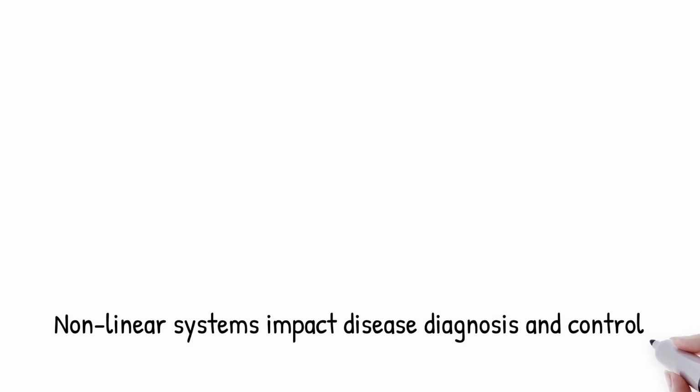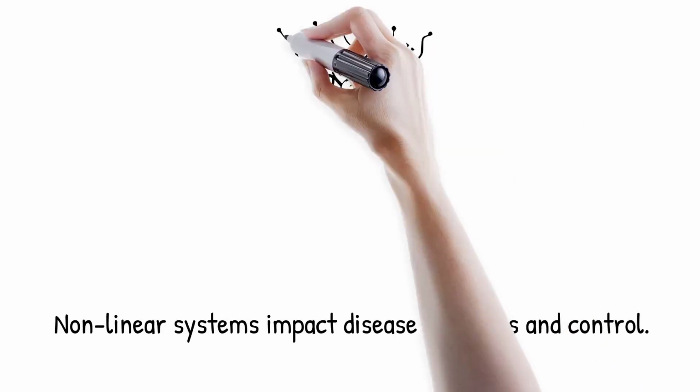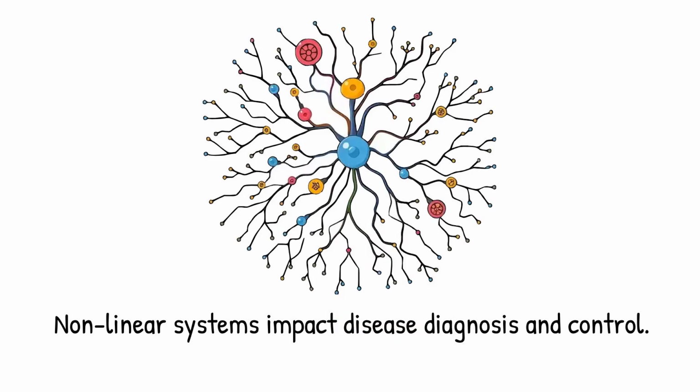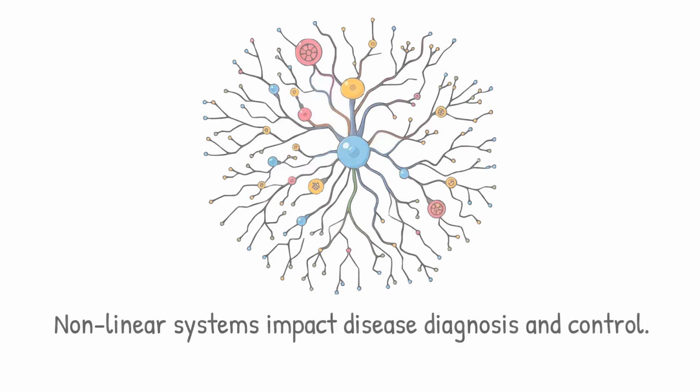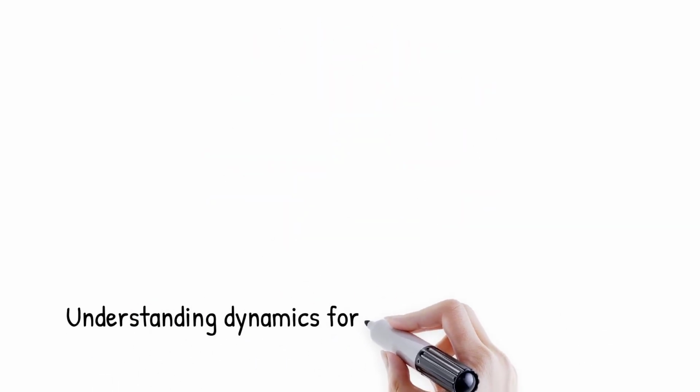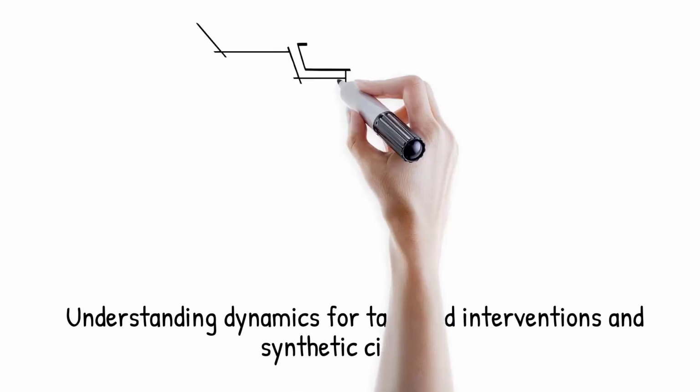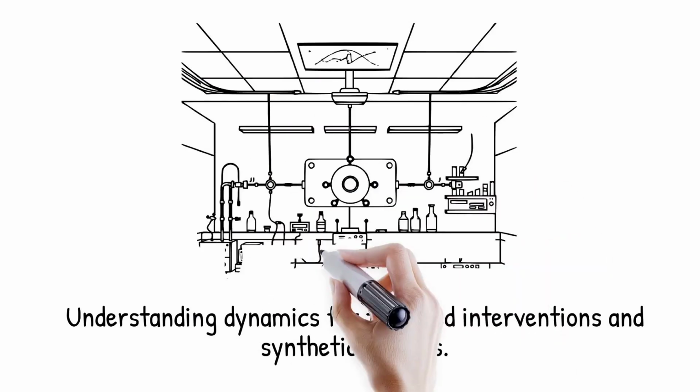Decoding nonlinear systems has profound implications for diagnosing, predicting, and controlling disease. Many pathologies, from epilepsy to cancer, reflect failures of nonlinear control, where thresholds are crossed or feedback loops destabilize. Understanding these dynamics enables targeted interventions that restore stability or exploit tipping points.